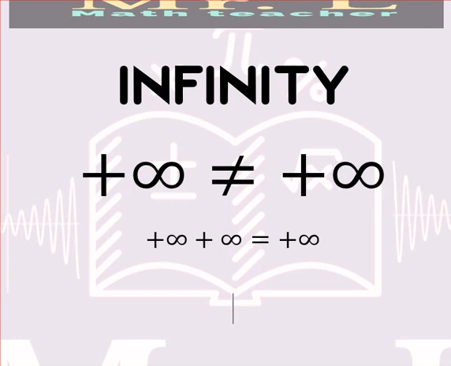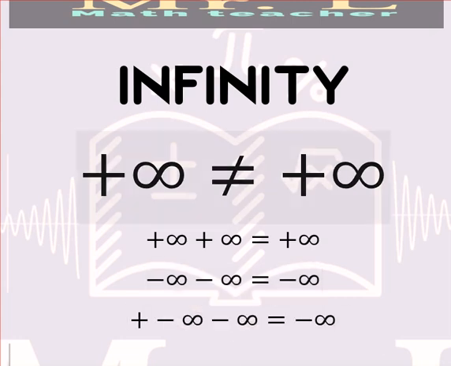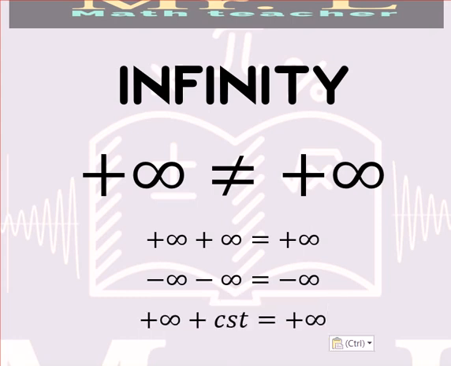So the first property, as you see here, is that if you add two plus infinities, this will give plus infinity. Second property, if you add negative infinity to negative infinity, the result will also be negative infinity. Also guys, it's clear that if you add a constant number to plus infinity, the result will also be plus infinity. As you see, the constant number will not affect plus infinity, and of course if you add or subtract a constant number from plus infinity, this will not affect its value, and it will remain infinity.